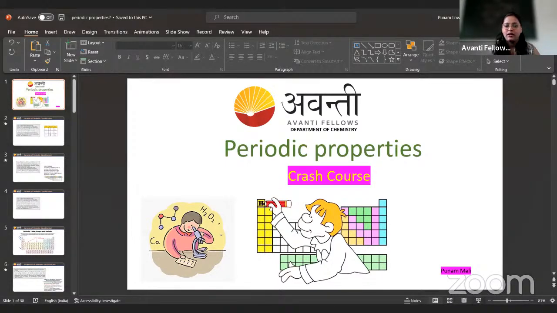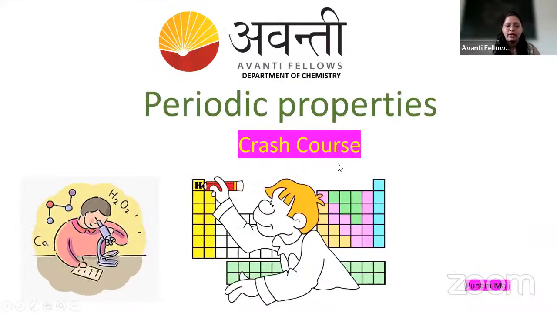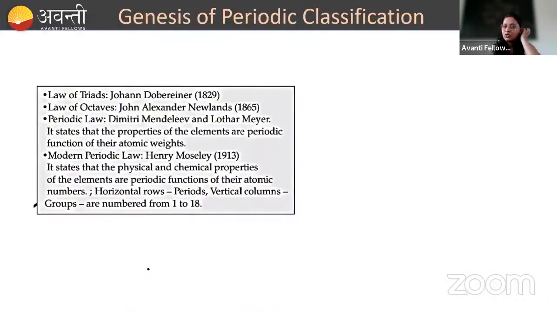So today we are going to talk about the periodic properties. You know the periodic table, which is very important in chemistry. There are several things we need to talk about in periodic properties, starting with periodic classification. In order to remember the properties of the elements, we need to classify them, because there are several elements present, and otherwise how are we going to remember all their properties? So to remember the properties carefully and neatly, we need to classify these elements into certain parts.